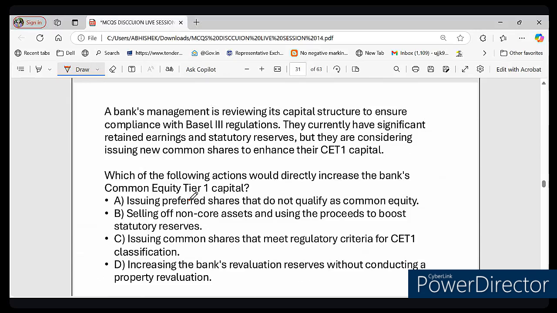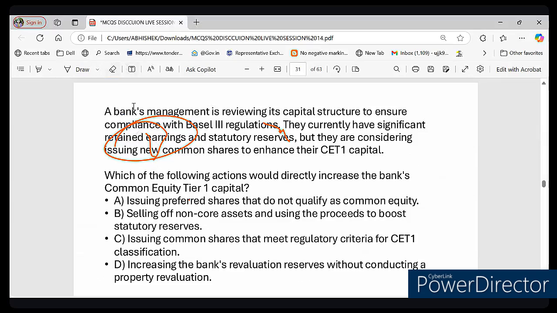So they already have retained earnings. You know what is the meaning of this retained earnings? Do you know the meaning of this retained earnings? Retained earnings means the profit they kept instead of distributing. The profit they kept instead of distributing is called retained earnings.